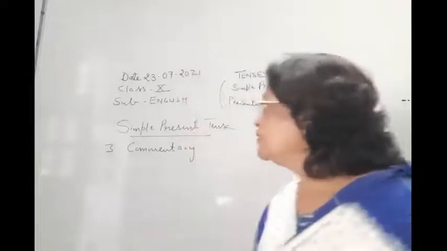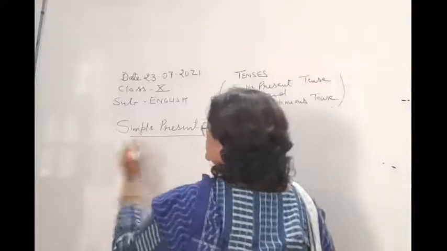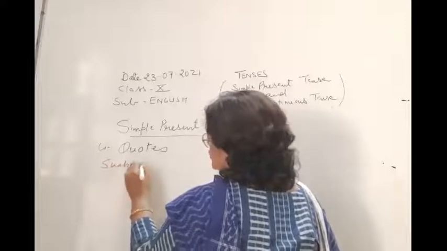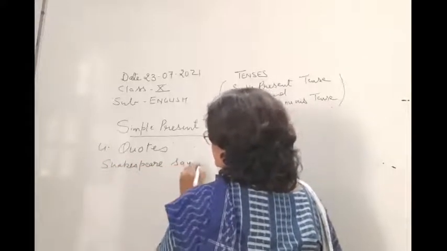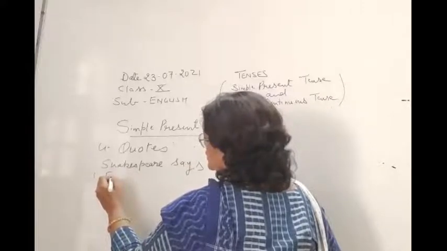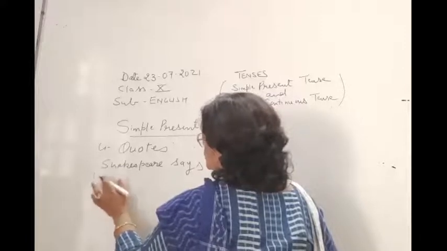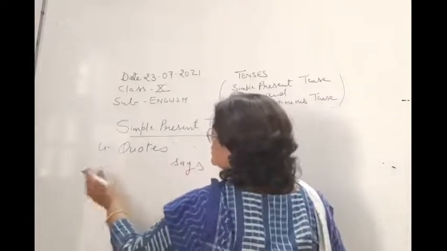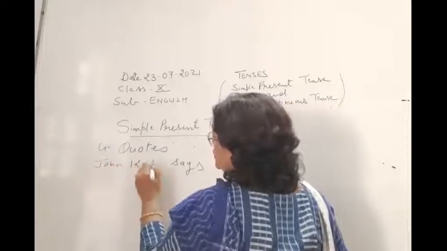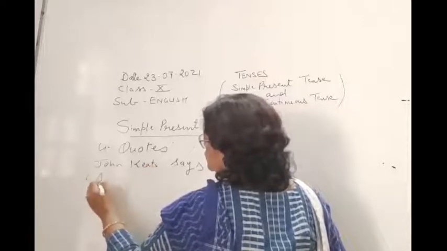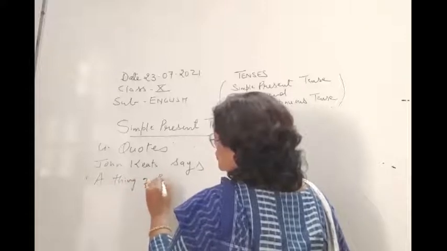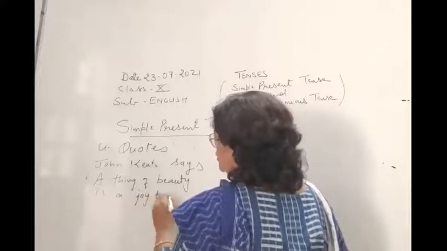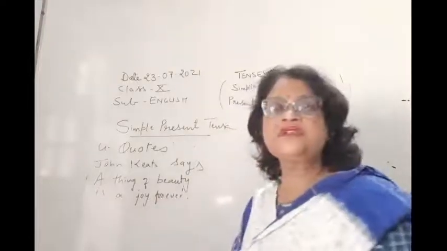Now the fourth use is with quotations, quotes, like: Shakespeare says, or John Keats says, "A thing of beauty is a joy forever." Okay, now children, John Keats died many years ago.